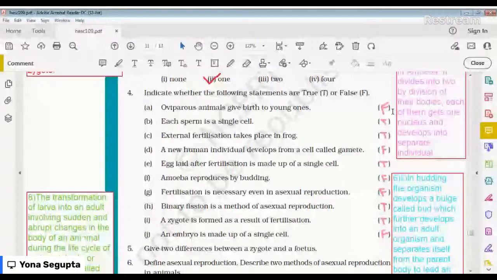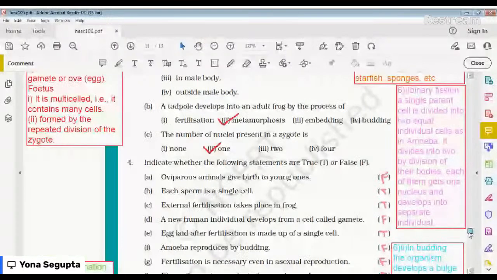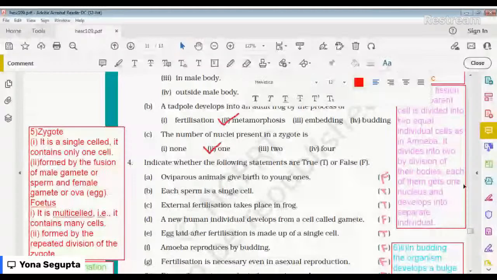In pink it is written F, T and T, but in our exams you should write the full answer. If it is false you write false, if it is true you write true. Okay, so after this we move on to number 5. How do we get number 5? Wait a minute. Here is number 5. This red part is about the zygote, and the differences between zygote and fetus.